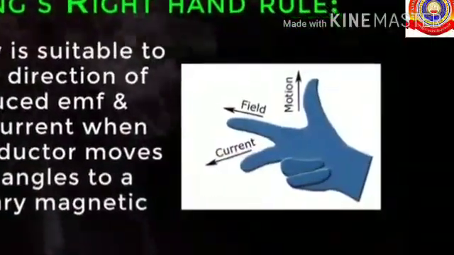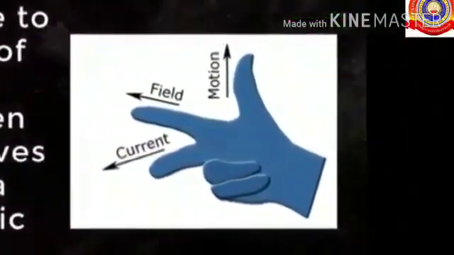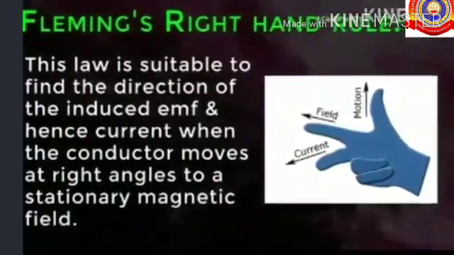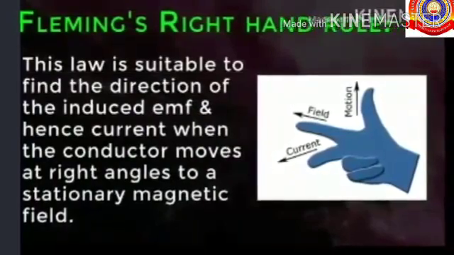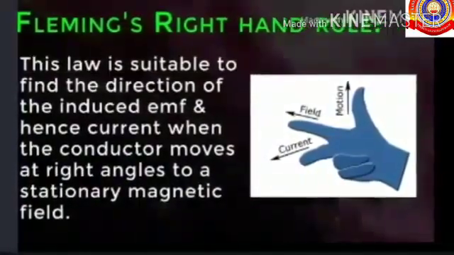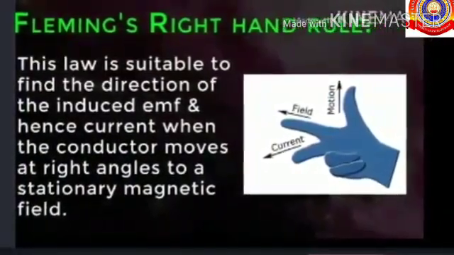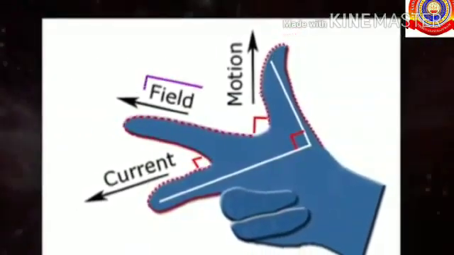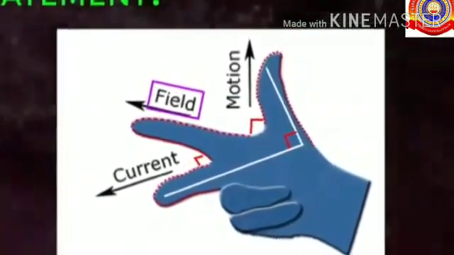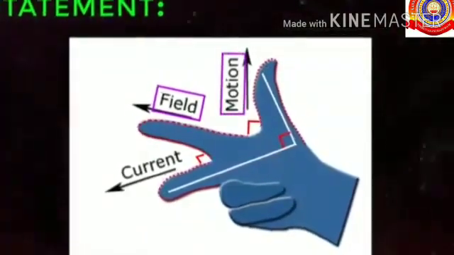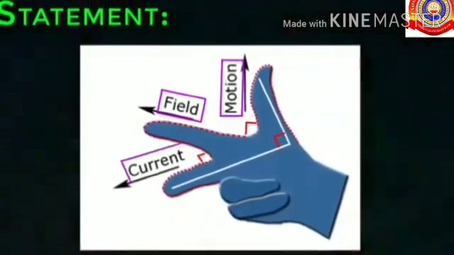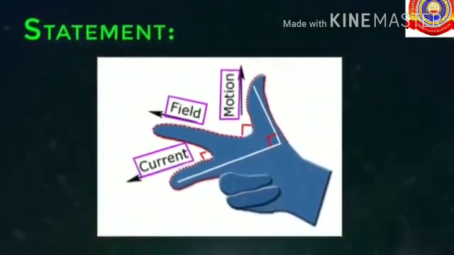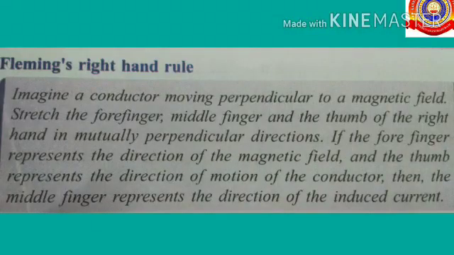For this, we have to stretch the middle finger, forefinger and the thumb of our right hand in mutually perpendicular directions. Here the forefinger shows the direction of the magnetic field, the thumb shows the direction of the motion of the conductor, and the middle finger shows the direction of current. So we have to stretch the three fingers in mutually perpendicular directions.